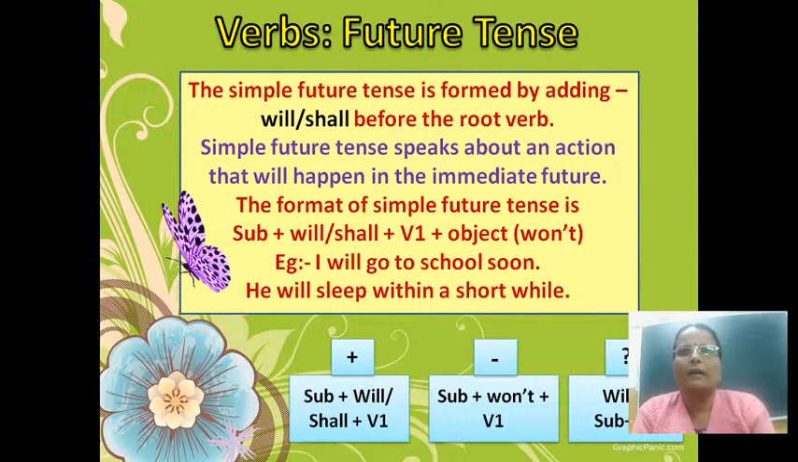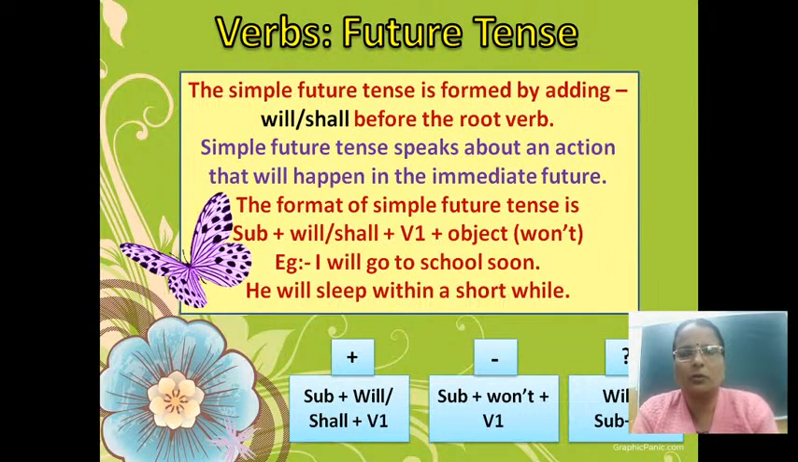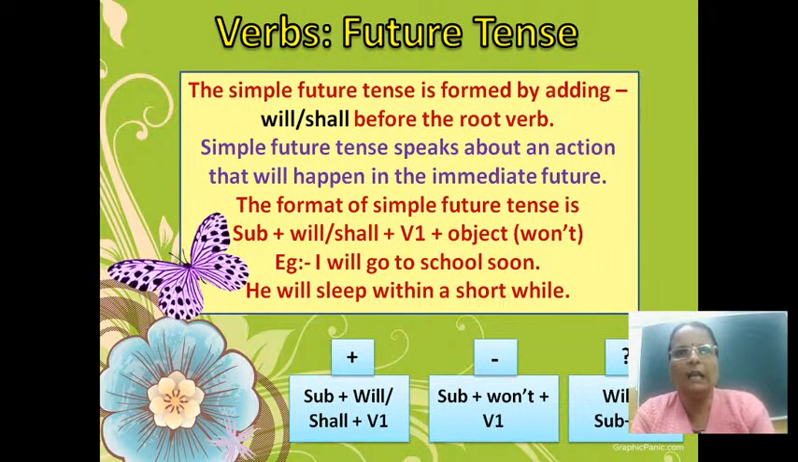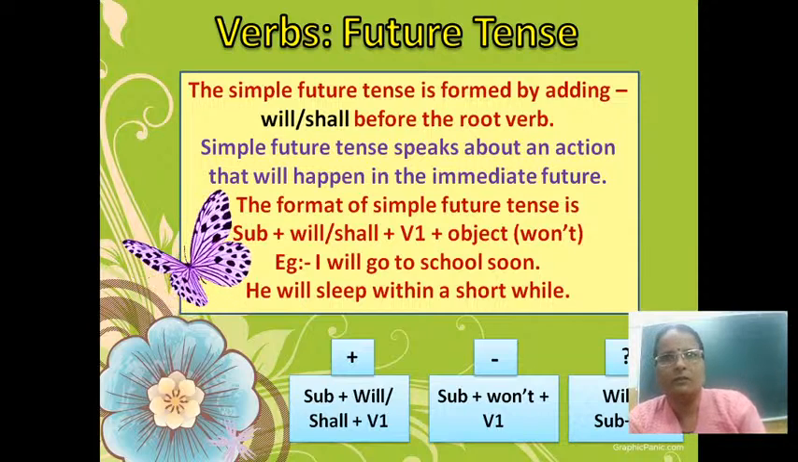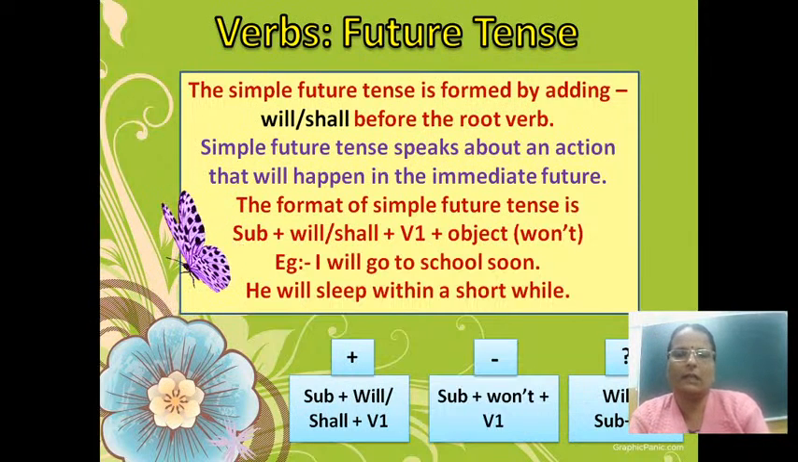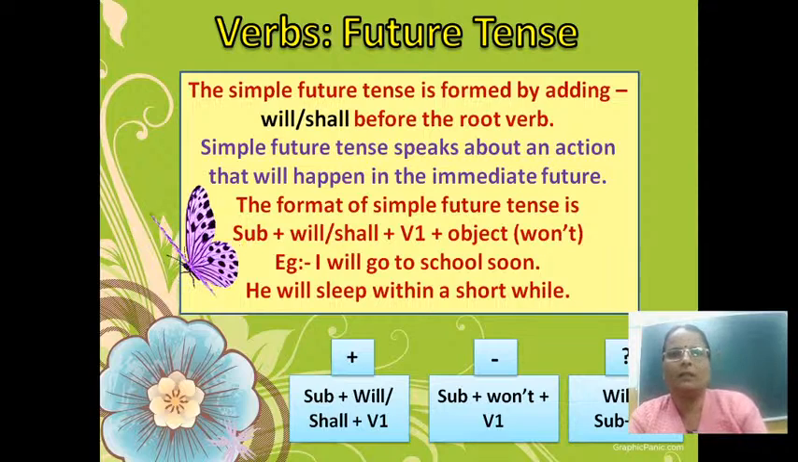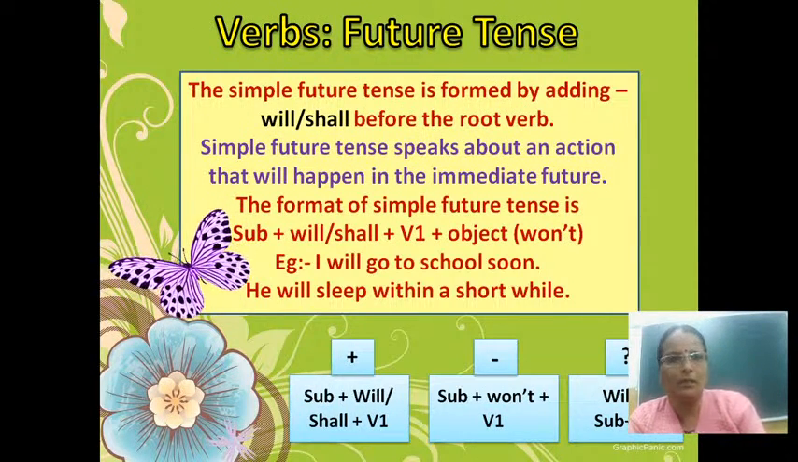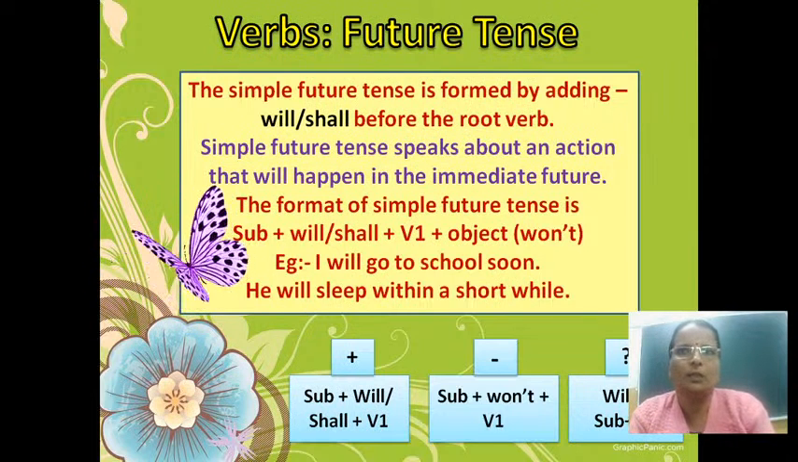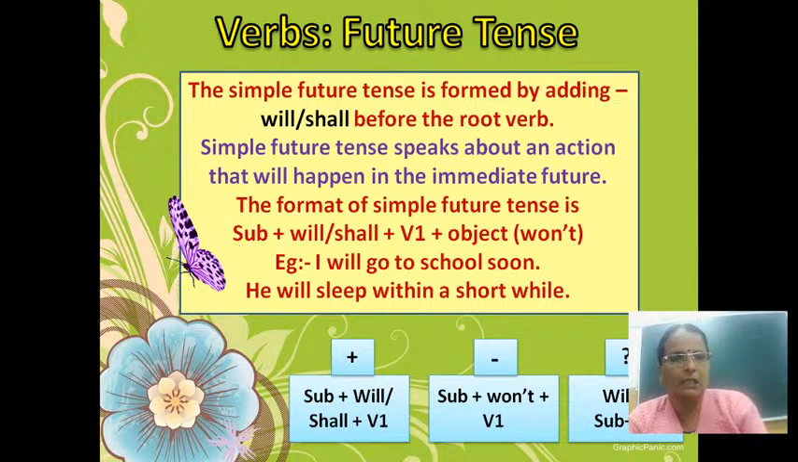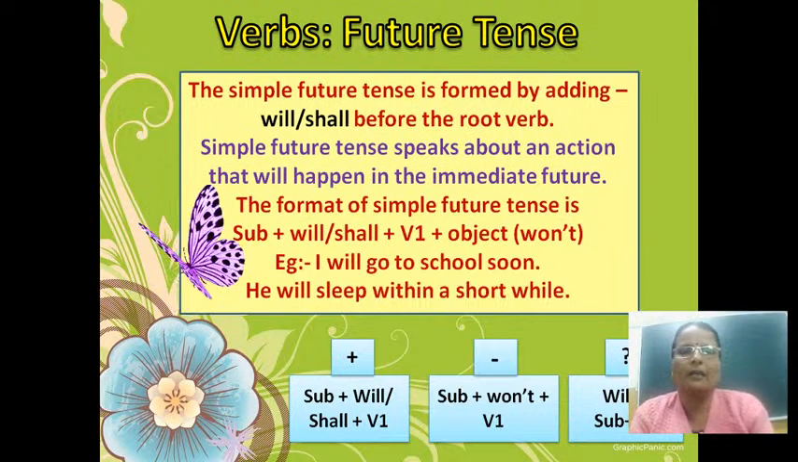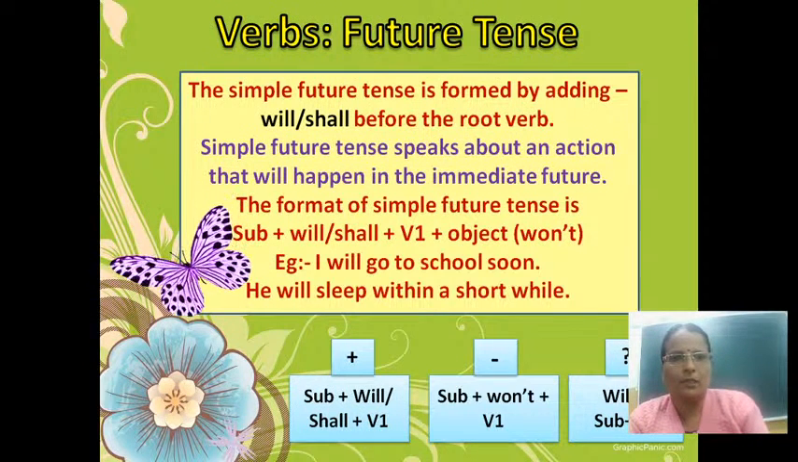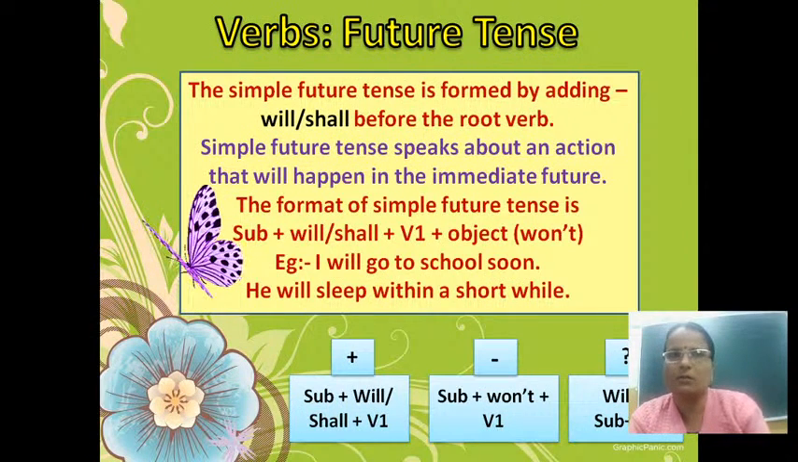See, I will go to school soon. We will make a question with the same sentence. Will I go to the school soon? Will comes first, then subject I, then V1 go. To school soon is the object. So will I go to school soon is the question form of this particular sentence. Then at the end of the question you have to put a question mark.